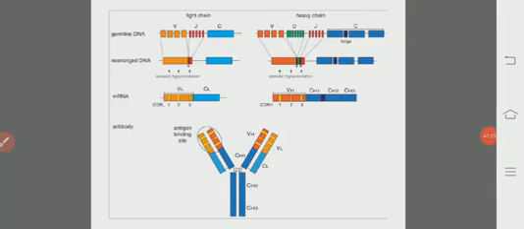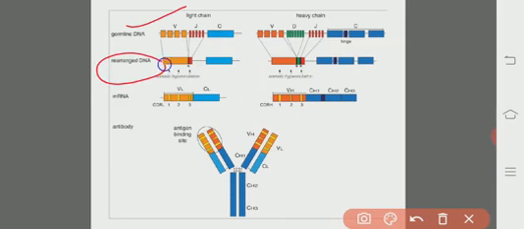So this is the DNA, and based upon the structure of the antigen, the surface antibody of the naive B cell receives the information, and there will be a rearrangement in the natural DNA. After the rearrangement of the DNA, it undergoes transcription that forms the mRNA.